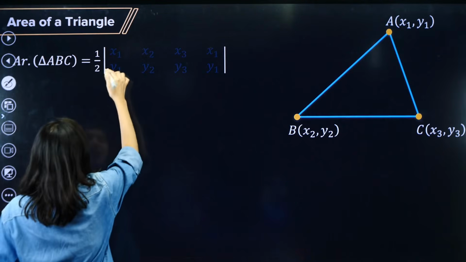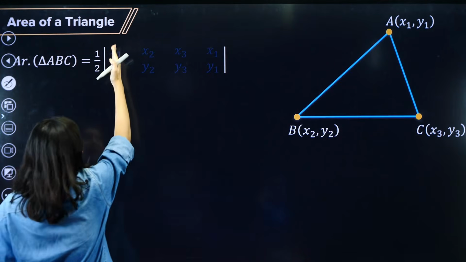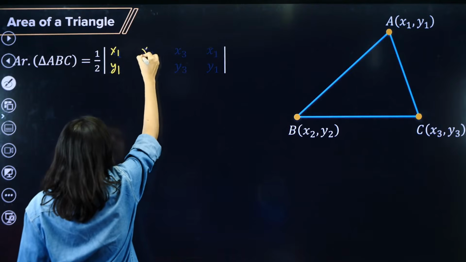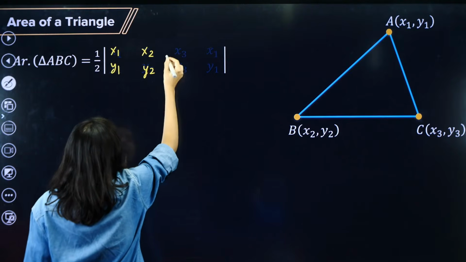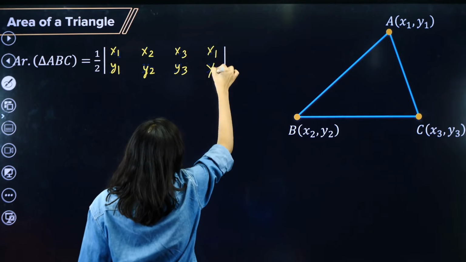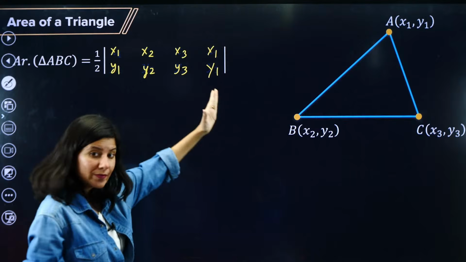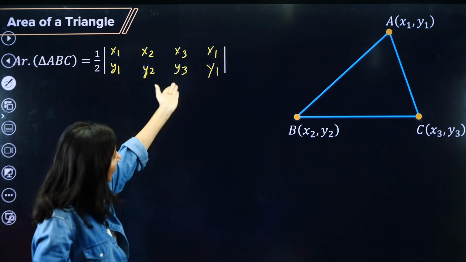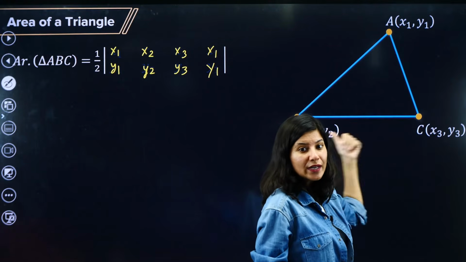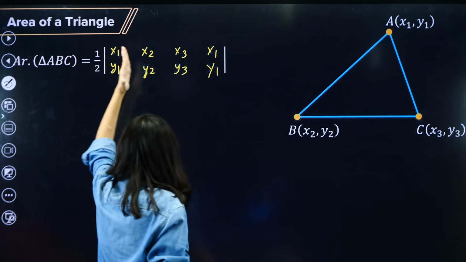So area of triangle is half. Now you have to make the determinant approach. In the first column you have to write x1 y1, in the second column x2 y2, in the third column x3 y3, and in the fourth column again back to x1 y1. So whenever 3 points are given, I need to make 4 columns, in cyclic order. So this is A, B, C, A.